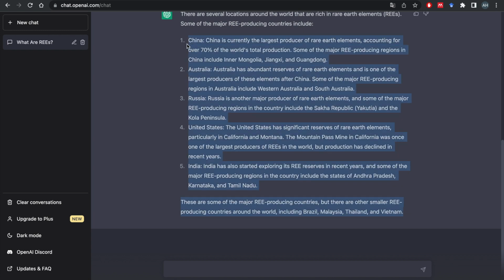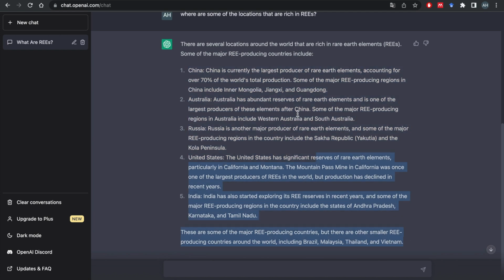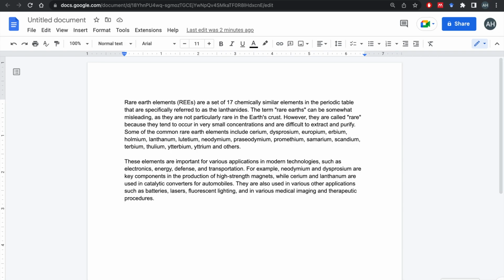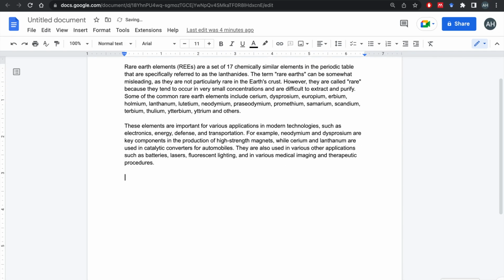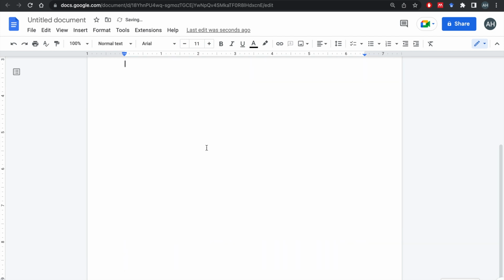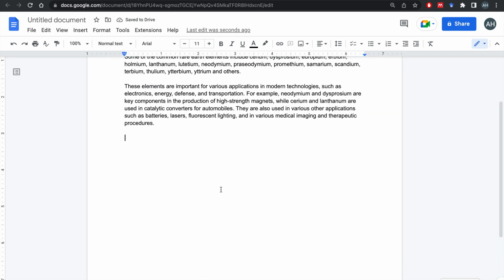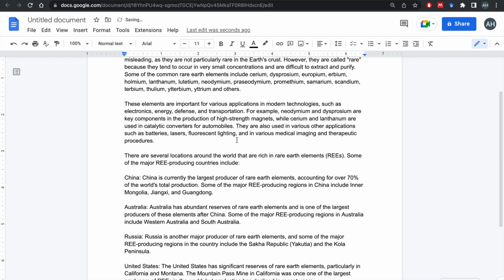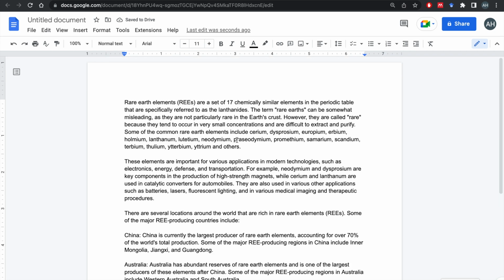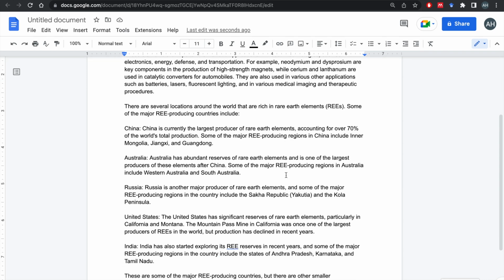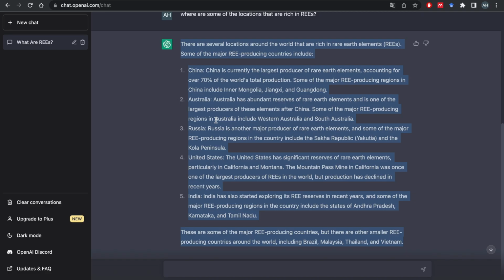So I'm going to again copy this portion and add it to what we had so far, and at the very end we are going to make it flow better. Again, I'm just going to paste it without formatting. At the end we're going to revisit it and read it again. We're not just going to submit. If you copy paste just from ChatGPT and submit, I'm sure you're not going to get a good grade on your essay. So you have to come back and edit and make sure it makes sense and it flows well.